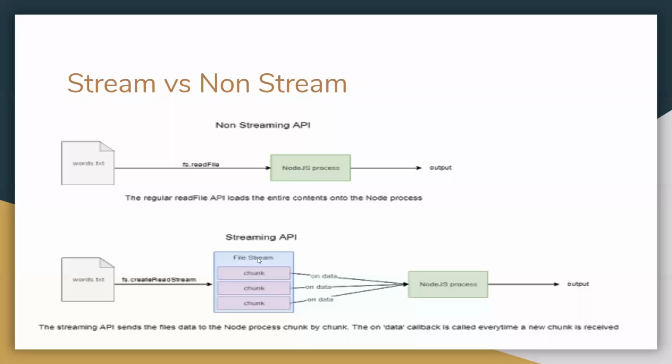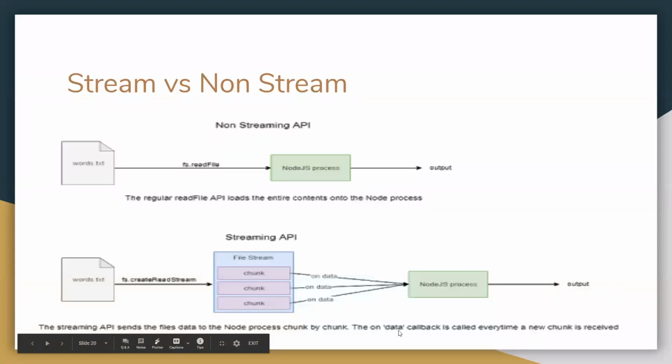Means it reads some data from what.text and stores it in the buffer. When this buffer is full, the data is passed to the Node.js process, and then after we get the output. So the streaming API sends file data to the Node.js process chunk by chunk.